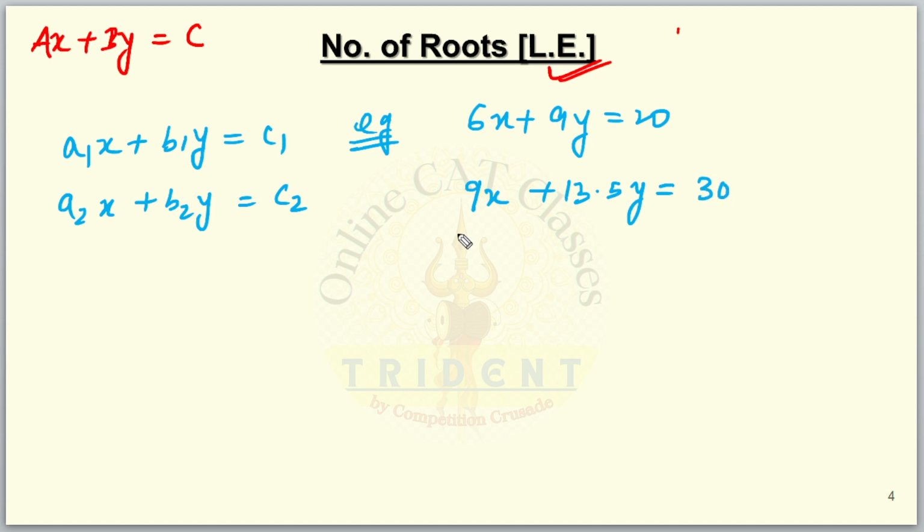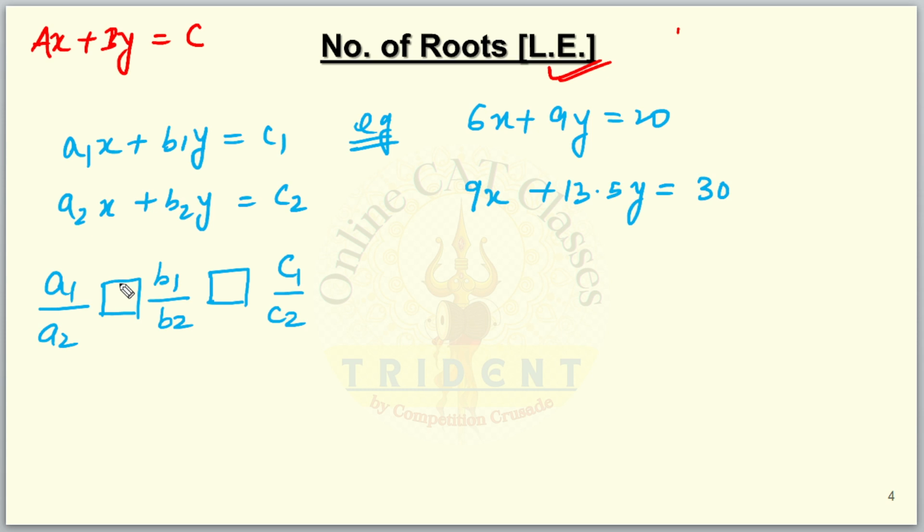If you pay attention to the coefficients, they can be written as a1 by a2, b1 by b2, c1 by c2. Whatever you get in these brackets will define how many roots you get for the linear equation. If you get an equal to sign, you will get something; if you don't, you'll get something else. Now let us look at the example.